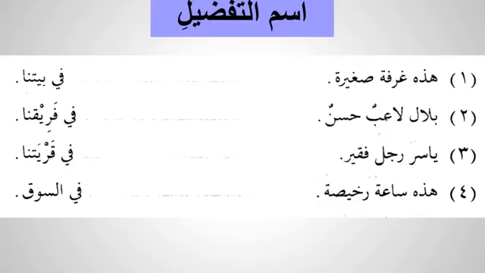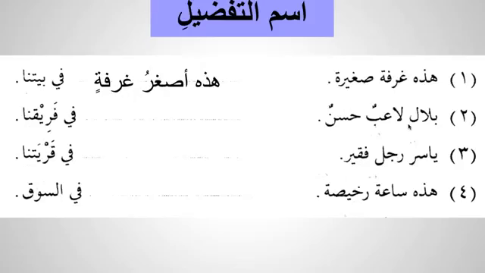So if you see, let's follow these examples here. هذه غرفة صغيرة. So how do we make it? هذه. So صغيرة is the noun, so we have to make it ism tafdil. So that will come first. هذه أصغر. أصغر غرفة followed by ism majroor. Okay. So here it is هذه غرفة because it is khabar, it is marfu. We know this, and this is صغيرة because it is naat. So here it is هذه أصغر غرفة في بيتنا. It is the smallest room in our house.